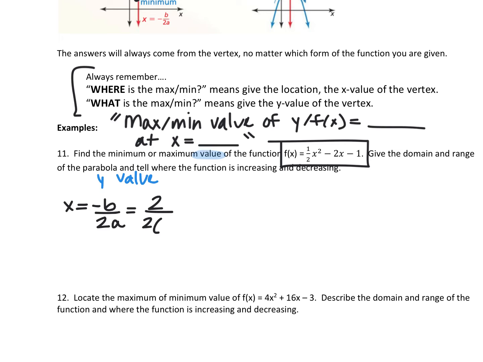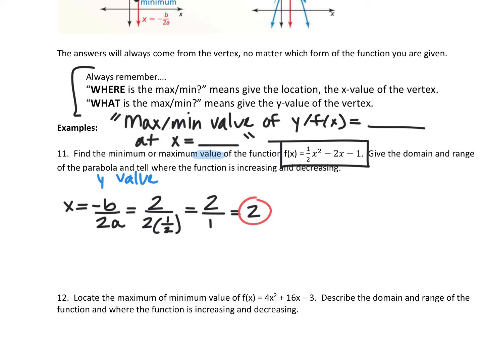So positive 2 over 2 times a. So 2 times 1/2. Don't pull out a calculator, you'll make me cry. Because you're doing 2 times 1/2. Or if I have 2 halves, it makes what? 1. So 2 divided by 1, which is 2. So there's your x value.